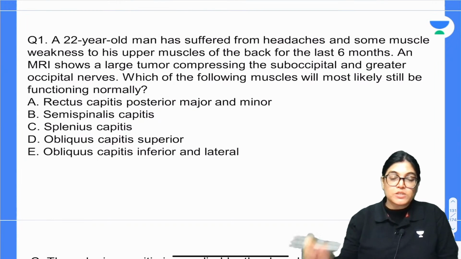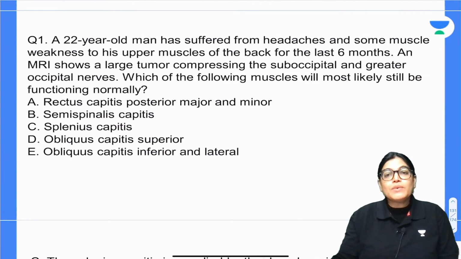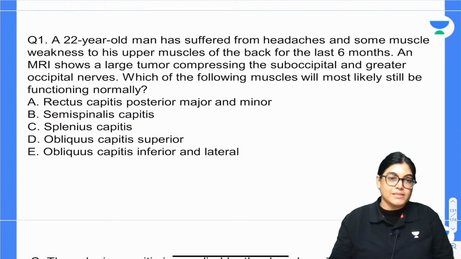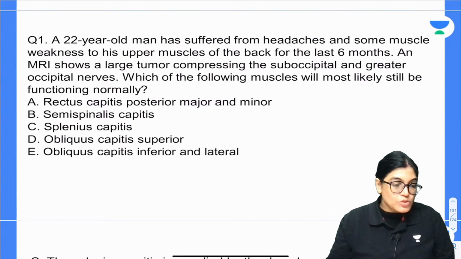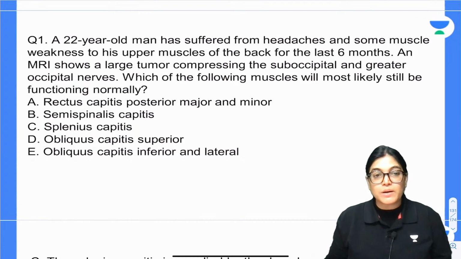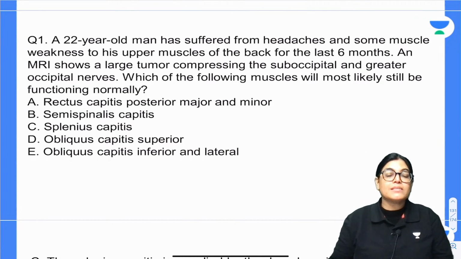These are the key points provided in the MCQ. Which of the following muscles will most likely still be functioning normally? The options are rectus capitis posterior major, rectus capitis posterior minor, semispinalis capitis, splenius capitis, obliquus capitis superior, obliquus capitis inferior or lateral.